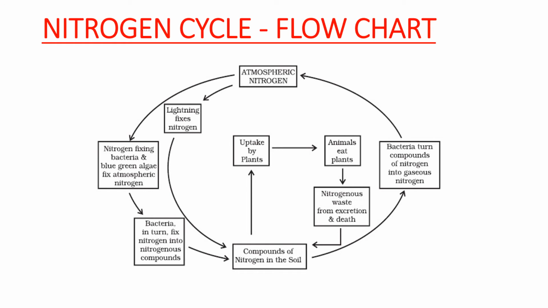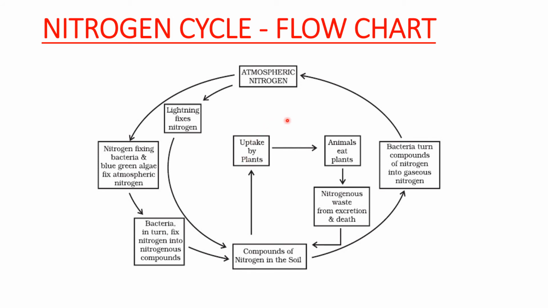Nitrogen is an important essential element for all living organisms. Plants cannot utilize atmospheric nitrogen, so it should be converted into a utilizable form. The process of converting atmospheric nitrogen into nitrogenous compounds is known as nitrogen fixation. This process can be carried out by lightning and some nitrogen fixing bacteria like Rhizobium, Clostridium and Nostoc. Once nitrogen is converted to nitrogenous compounds, it can be used by plants to produce proteins.